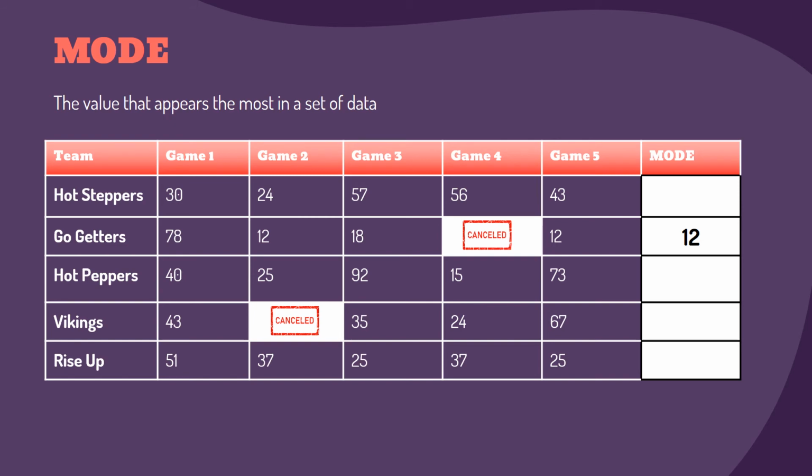Do you notice any other teams with a modal score? Yes, Rise Up has a mode. As a matter of fact, it has more than one mode because 2 sets of values appear twice, 25 and 37. Therefore, we say that this data is bimodal, meaning that it has 2 modes. Likewise, a data set with 3 modes is trimodal, and so on.